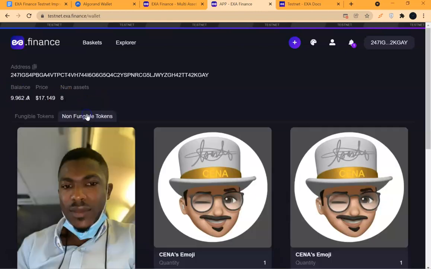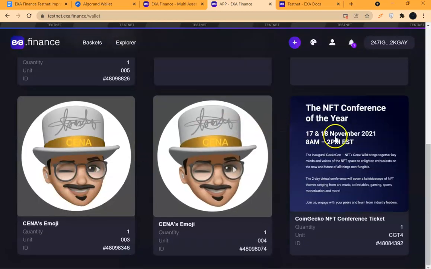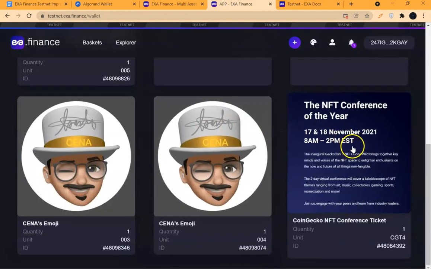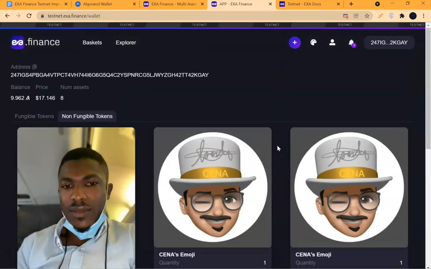Non-fungible tokens, right? These are the ones I minted, and this is the one I bought. So can you see? It's NFT to NFT, fungible tokens to fungible tokens, or a mixture of fungible, depending on how you choose to create. Then bid a basket on auction. That is now 4G. We're in 4G now.